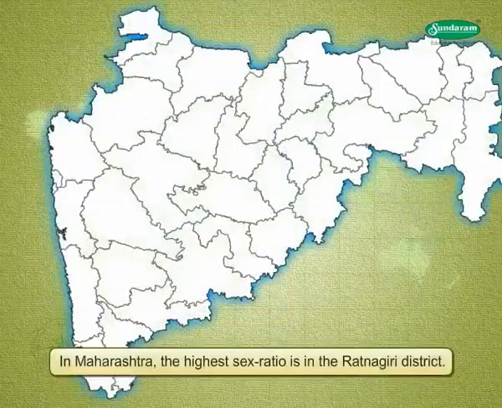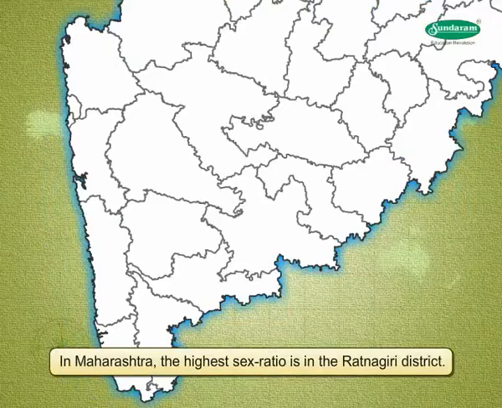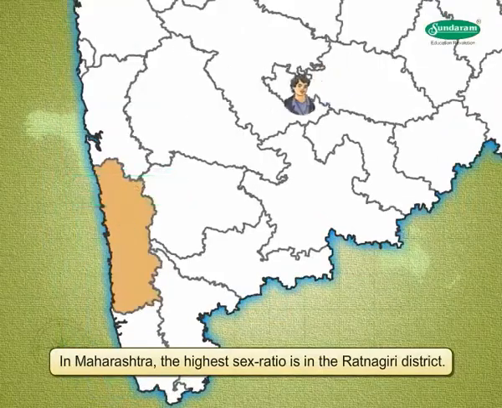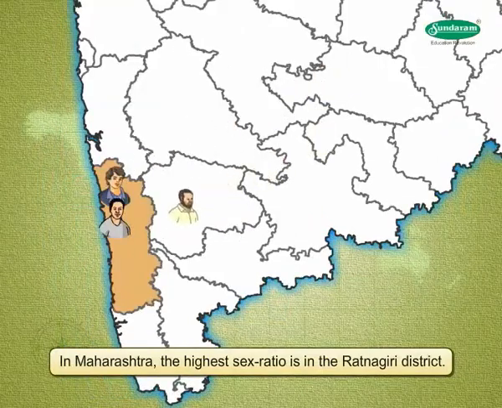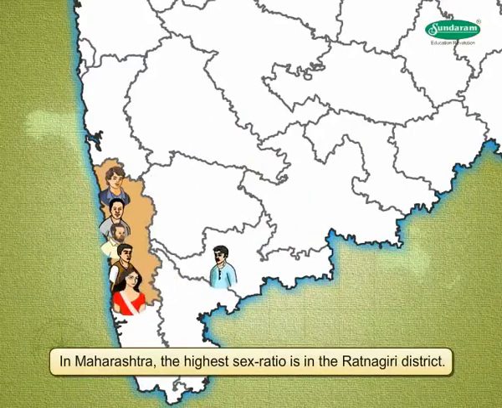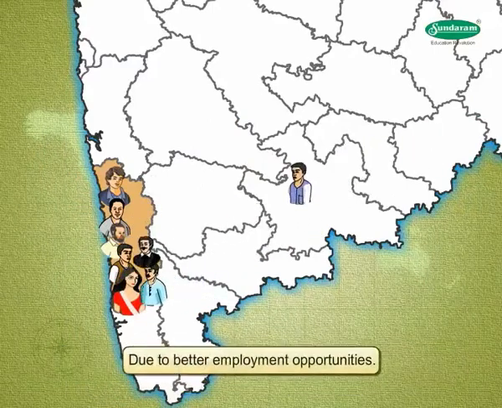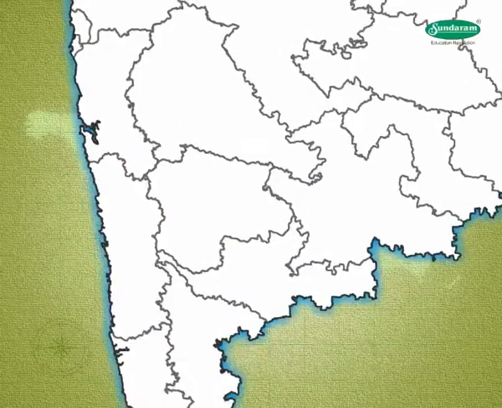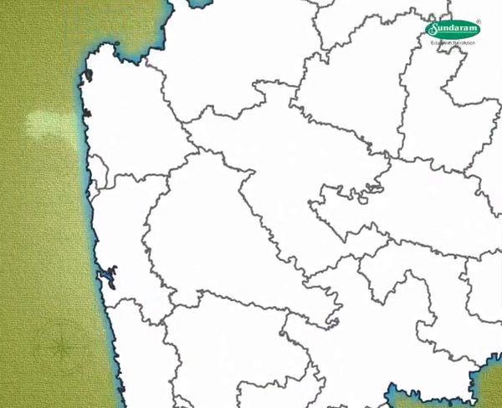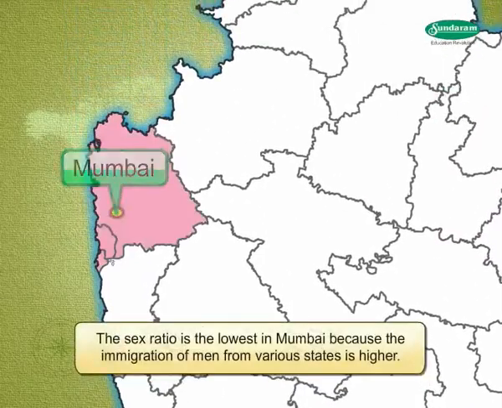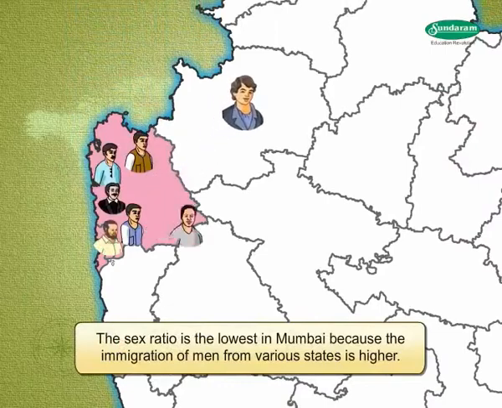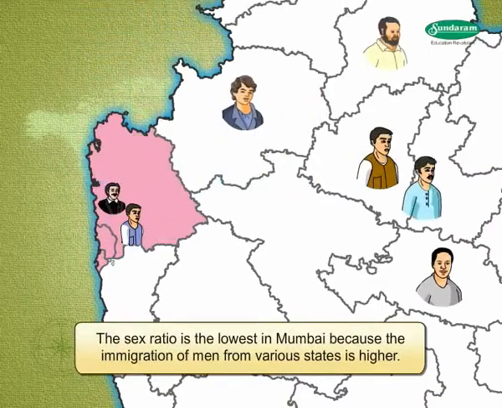In Maharashtra, the highest sex ratio is in the Ratnagiri district. This is because many men have migrated to this district due to better employment opportunities. The sex ratio is the lowest in Mumbai because the immigration of men from various states is higher.